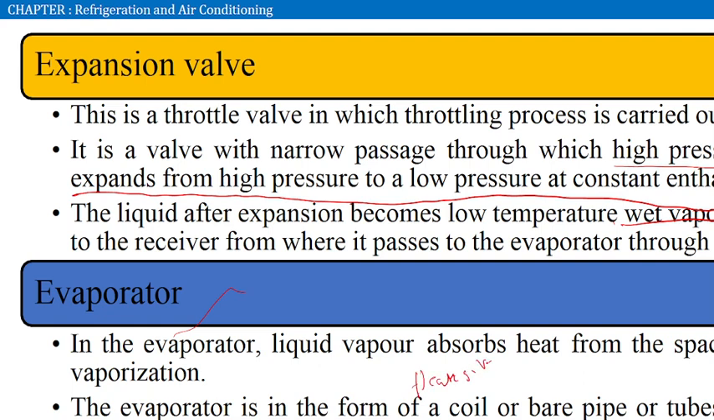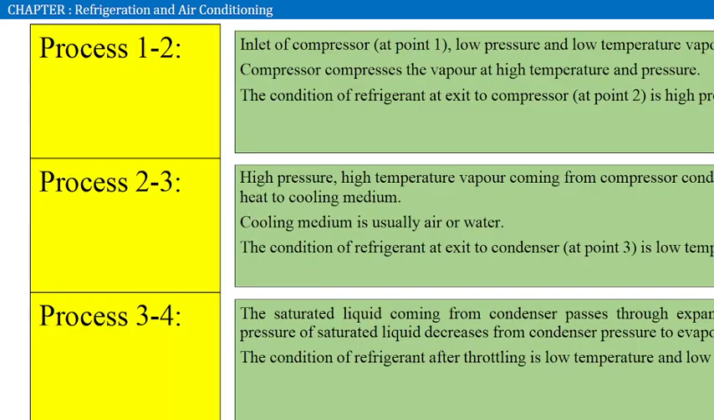given from that material will be absorbed by the refrigerant in the evaporator, and it changes its phase from wet vapor to vapor. Once again, this evaporated vapor is sucked by the compressor from the evaporator and delivered to the condenser. Thus the cycle is completed.